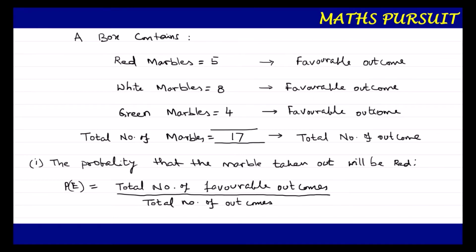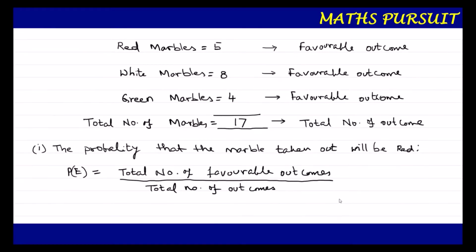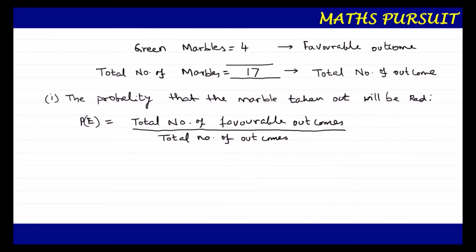So guys, if you look here, the question is asking about red marbles. If you look here, the favorable outcomes for red marbles is 5. So we can write total number of favorable outcomes here as 5. So I can write PE is equal to 5 upon 17, because we got the total number of outcomes as 17. This is what we got. So PE is equal to 5 upon 17. This is our one answer.